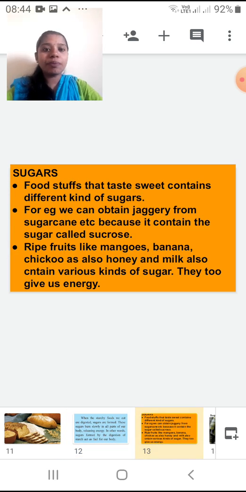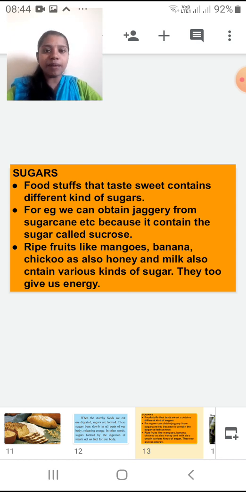Now the next topic we are doing is the sugars, as you have seen in the last presentation. Now what are these sugars? Foodstuffs that are sweet contain different kinds of sugars. As I told you before, different tastes are there, and one of the tastes is sweet.